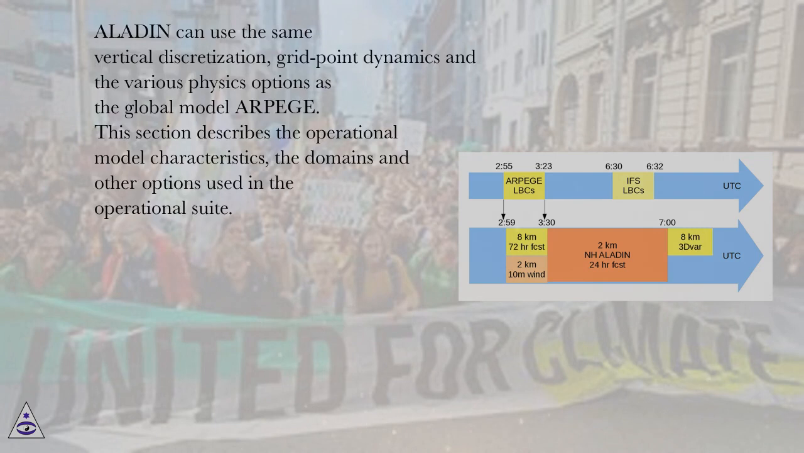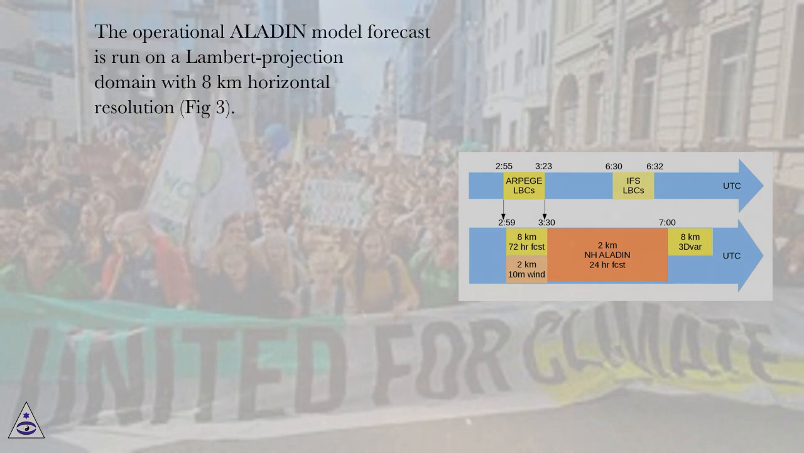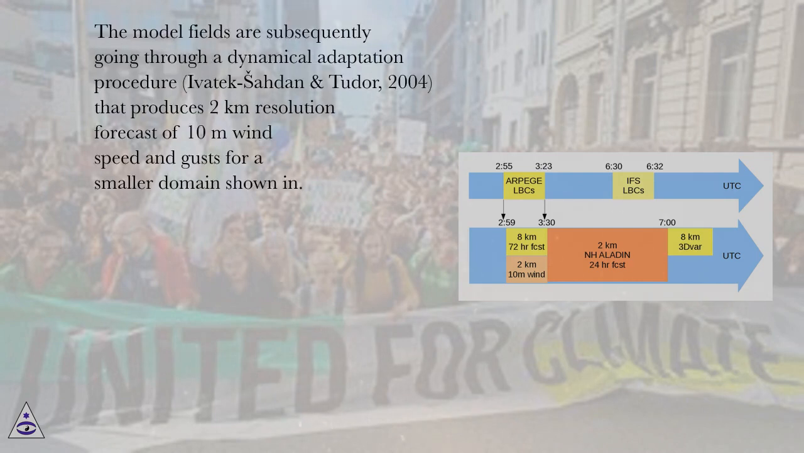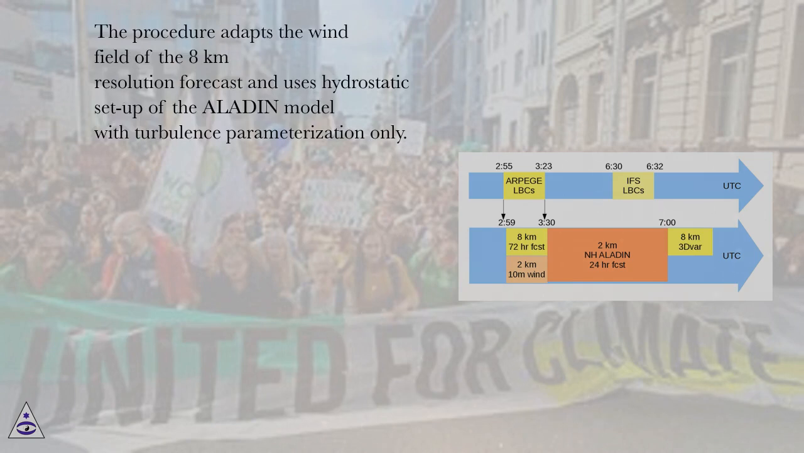ALADIN can use the same vertical discretization, grid point dynamics and the various physics options as the global model ARPEGE. This section describes the operational model characteristics, the domains and other options used in the operational suite. The operational ALADIN model forecast is run on a Lambert projection domain with 8 km horizontal resolution, Fig 3. The model fields are subsequently going through a dynamical adaptation procedure, Ivatek-Šahdan and Tudor, 2004, that produces 2 km resolution forecast of 10 meters wind speed and gusts for a smaller domain shown in the figure.